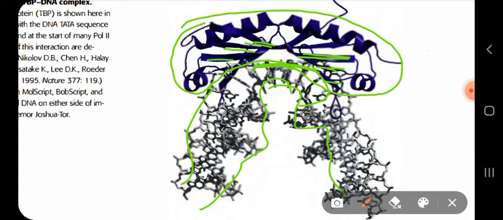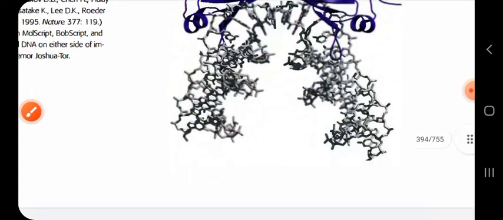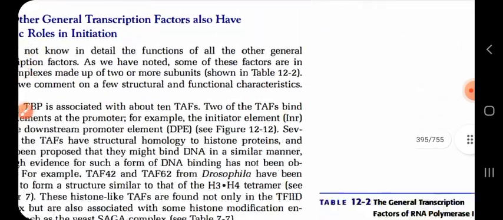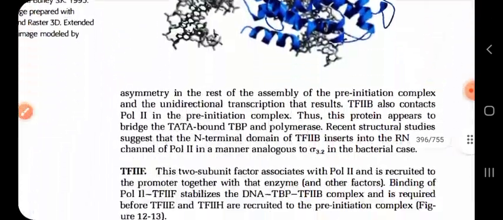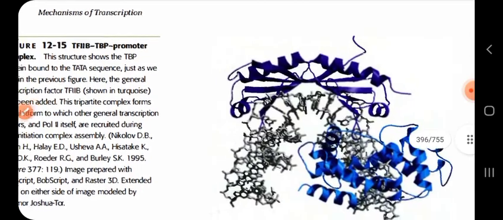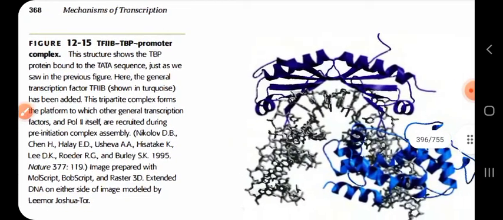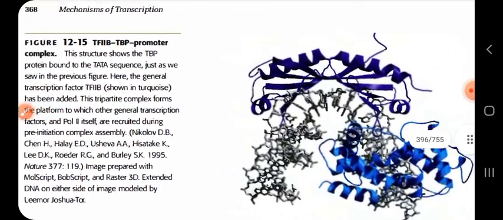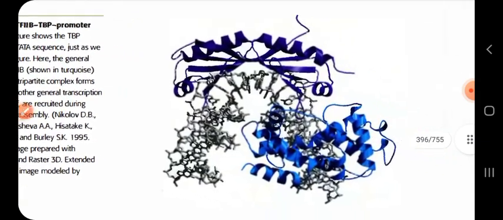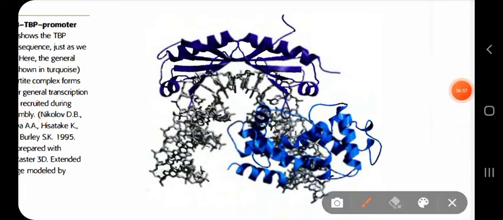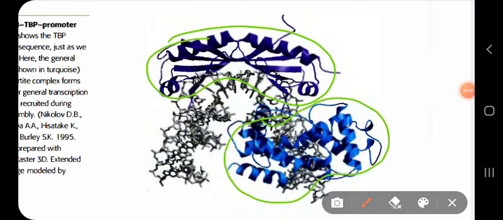Okay. Well, I was talking about the mediator. There is also one more protein called the mediator complex. See, this is your TF2B TBP promoter complex. This is your TBP. This is your TF2B.